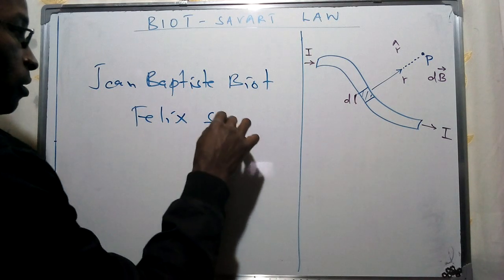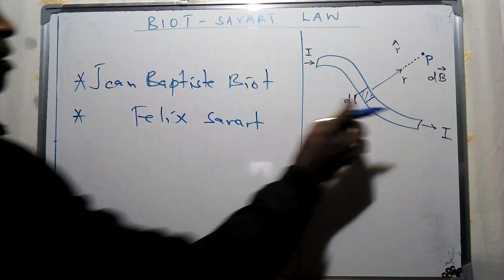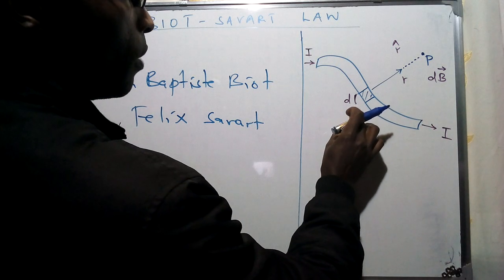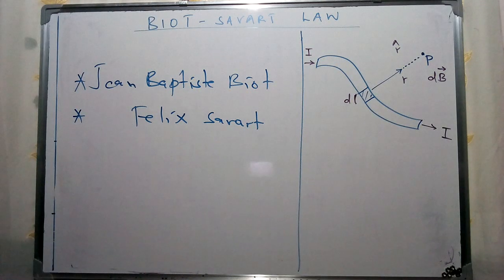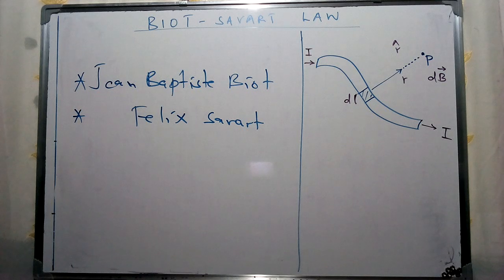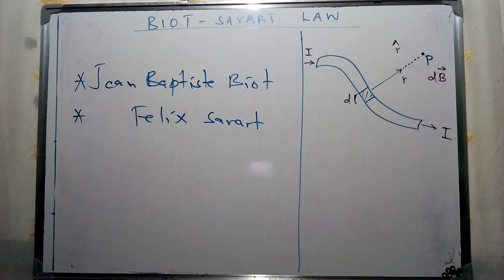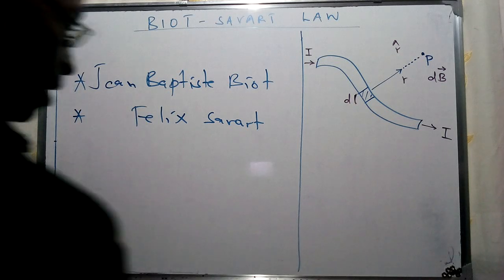These two individuals described the relationship existing between this element of a current carrying conductor and the contribution of the magnetic field at this specific point, given in terms of dB. In this case, we're going to do this evaluation by developing the relationship described by Jean Baptiste Biot and Felix Savart, which is going to assist us in defining this basic law.